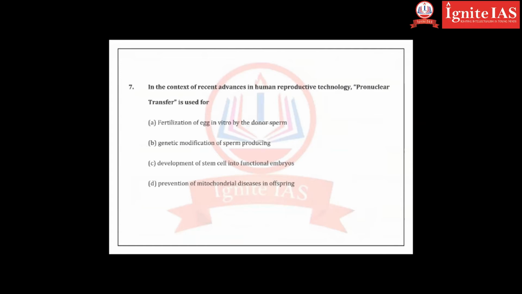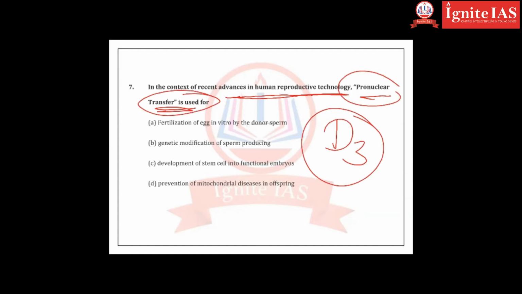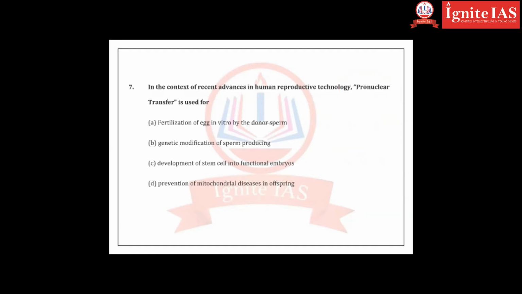Next one. In the context of advanced human reproductive technology, pronuclear transfer is used. This we have discussed in the D3 class and the direct question was seen in the exam. What about the pronuclear transfer? I will give you an example. There is a female, okay? She has given birth to another female.